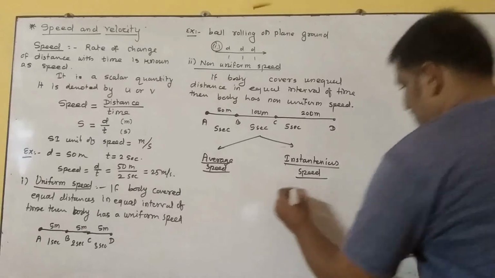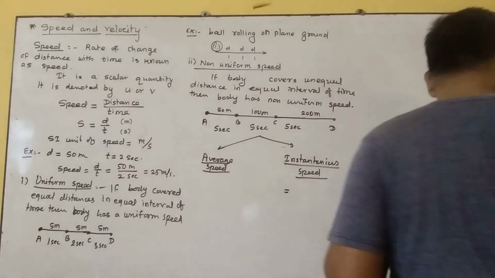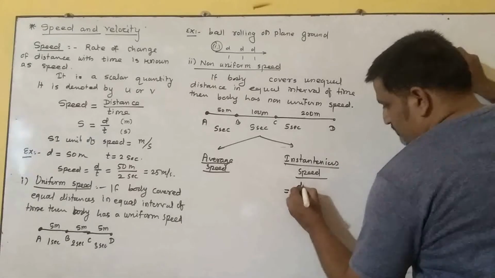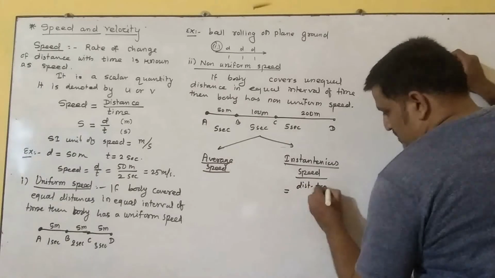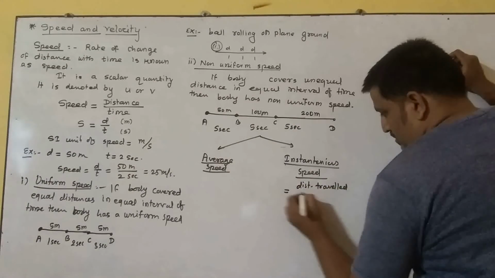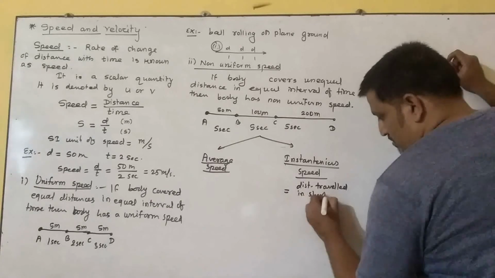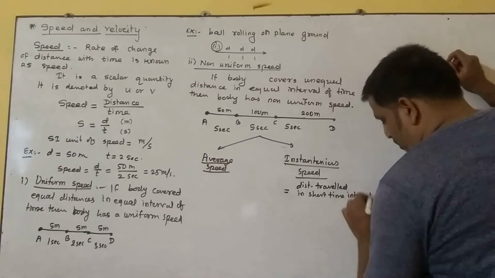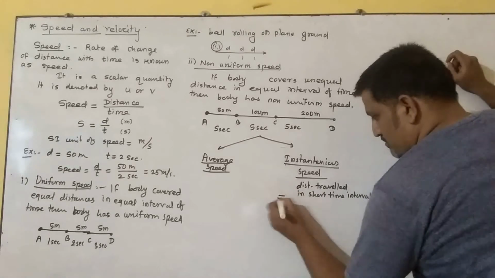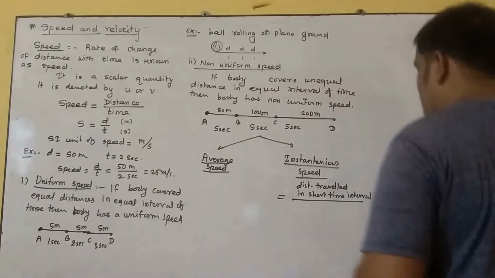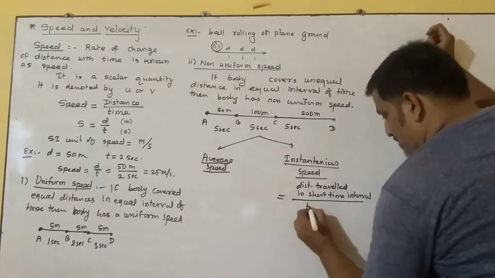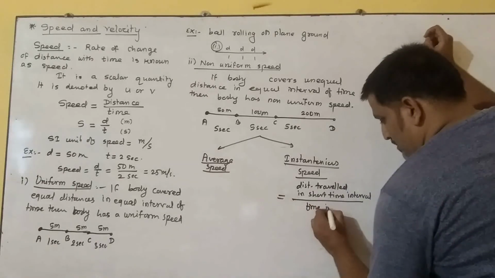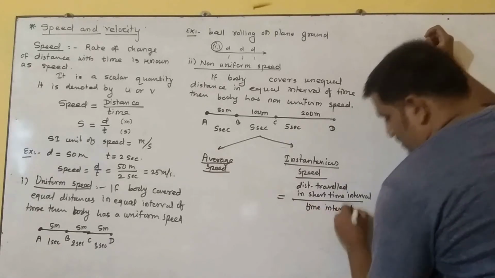It is the distance traveled in a short time interval, upon that time interval.